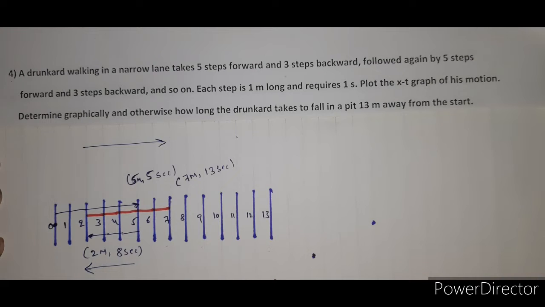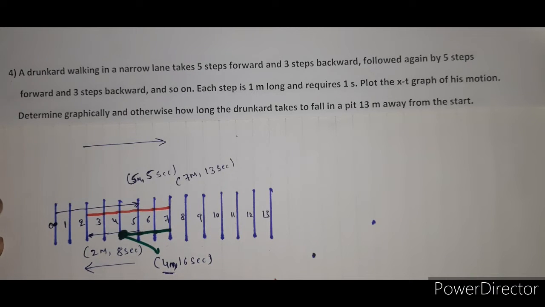After that again he moves 3 steps in the backward direction. 3 steps in the backward direction means, from this point, 1, 2, 3, and the position of the drunkard is at this position. This time interval is 13 plus 3, that is 16 seconds. At 16 seconds it covers 4 meter, right? So this is the 4 meter.